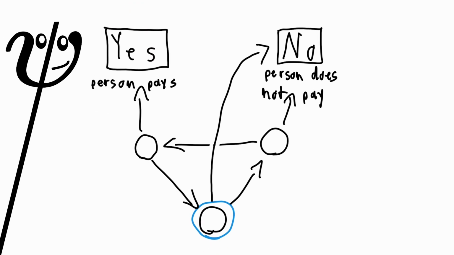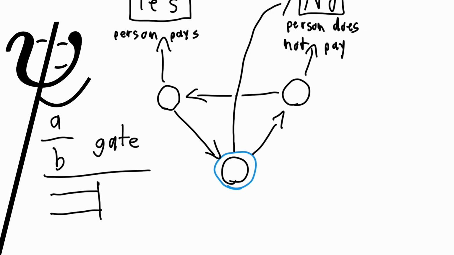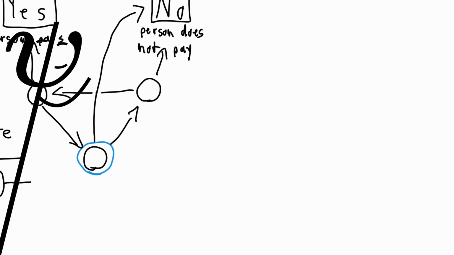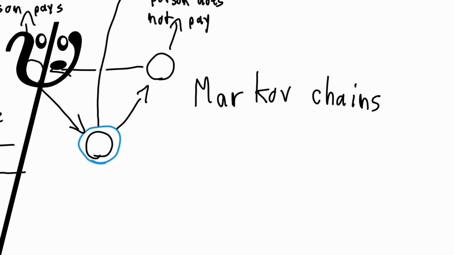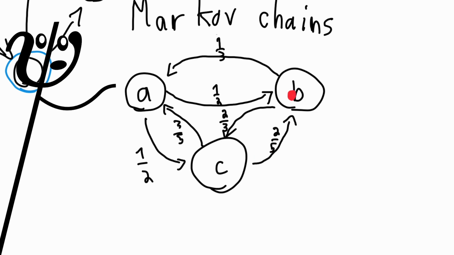Now I should probably introduce some notation. I'll be calling a system which has an A in B chance of going to yes an A over B gate, similar to a logic gate but randomly chosen. And to draw out these systems, I'll be using Markov chain diagrams. You can think of these like a marble going through tubes to different stations.